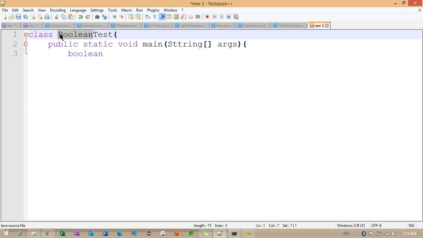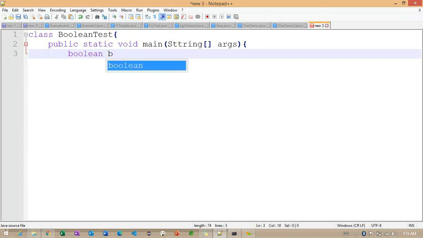Just for understanding, I'm explaining one more time. The B that starts with a capital letter, we call it a wrapper class, and the B that starts with a small letter, we call it a primitive data type. We'll see the difference between primitive and wrapper classes in our upcoming classes. Now we need to focus on the current example, boolean b.